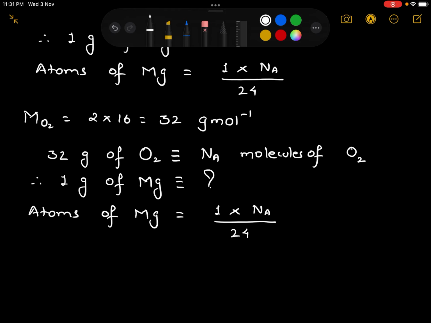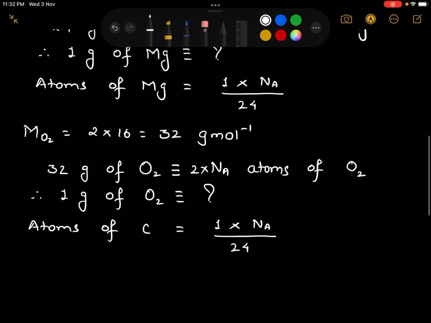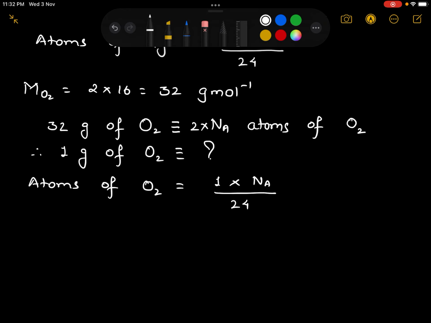If we want to write this in terms of atoms, what we need to do is multiply here by 2, since one molecule of oxygen contains 2 atoms of oxygen. So we can write it as 2 into Na atoms of O2. Therefore, 1 gram of O2 will correspond to a question mark. So atoms of oxygen would be equal to 1 into twice of Na divided by 32, and we get it as Na upon 16.